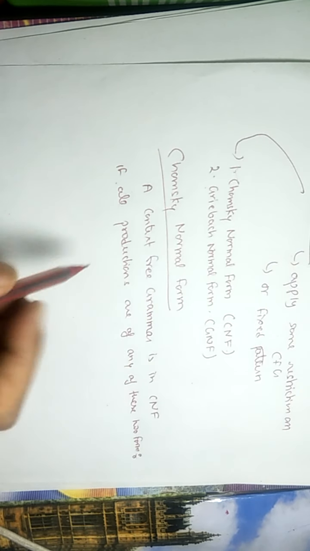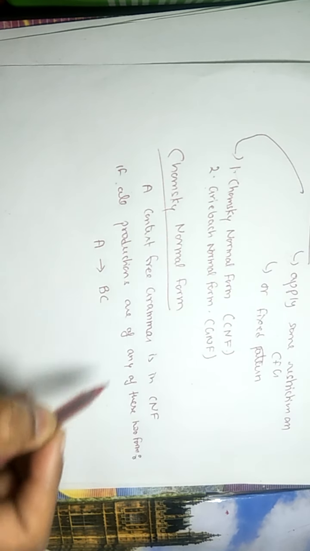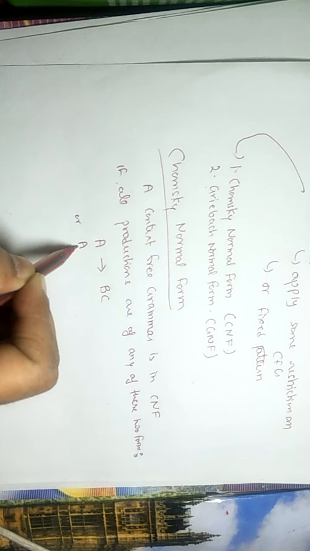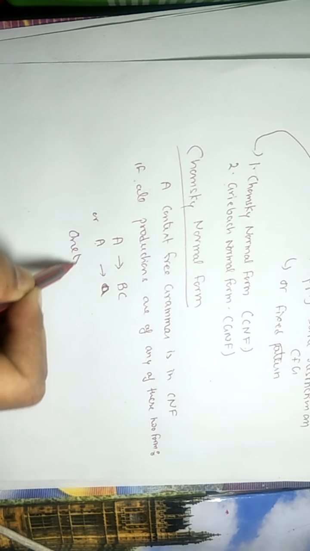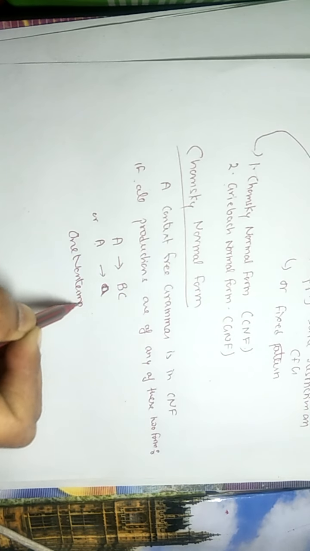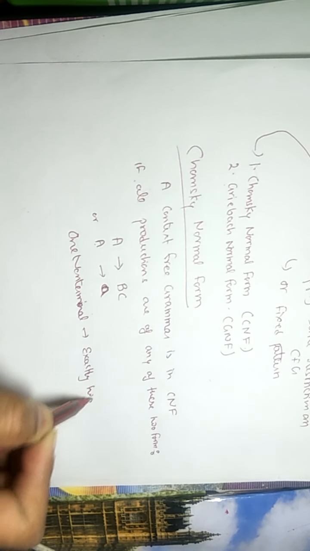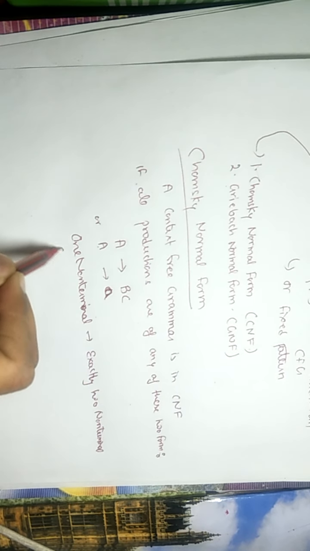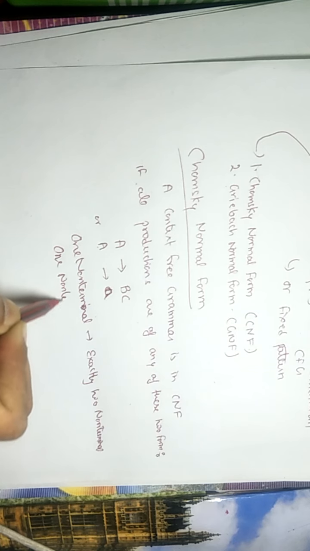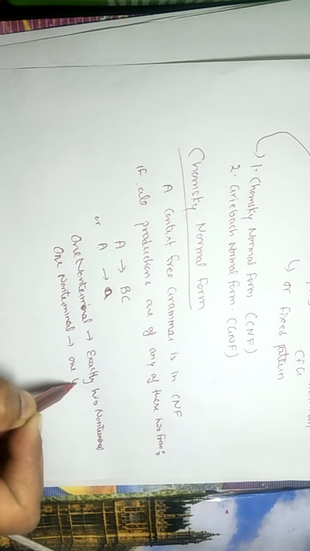And we have two rules: either we will get one non-terminal to exactly two non-terminals, or one non-terminal to exactly one terminal, say A. So, one non-terminal tends to exactly two non-terminals, or one non-terminal tends to one terminal.